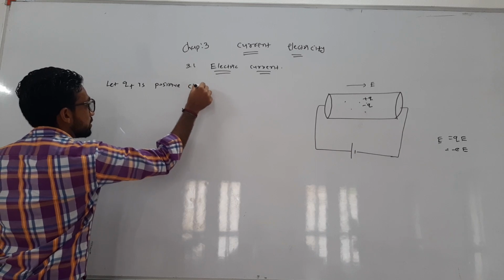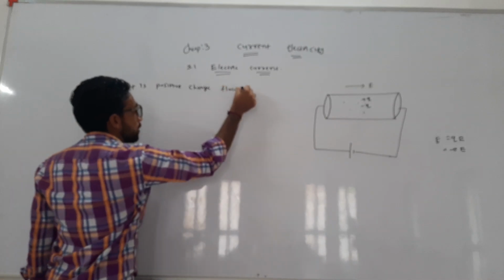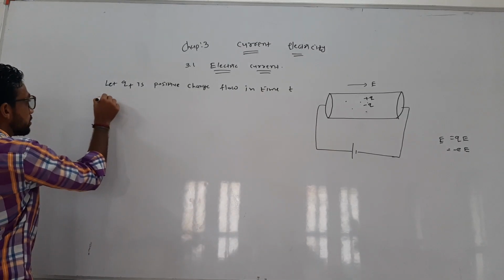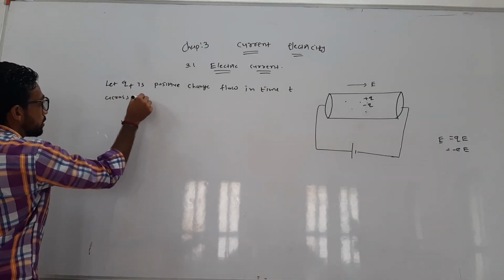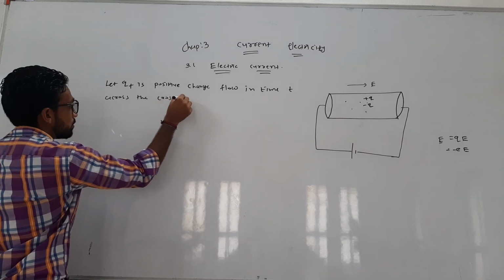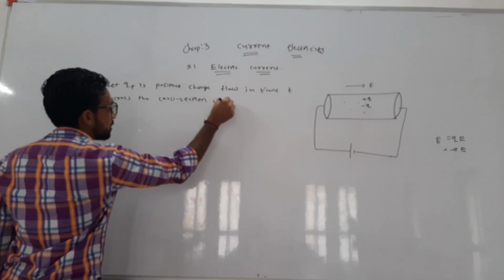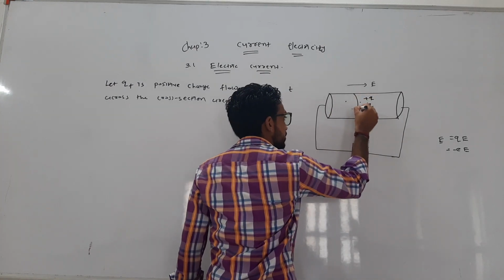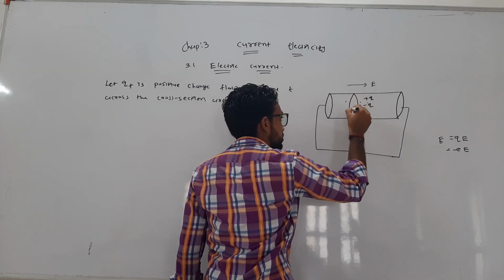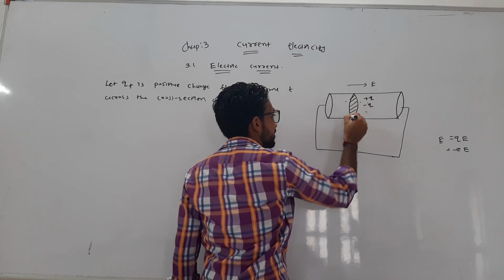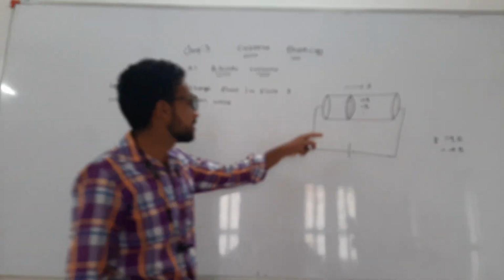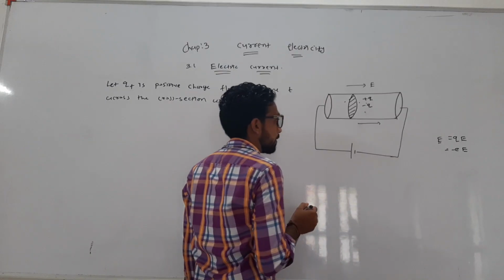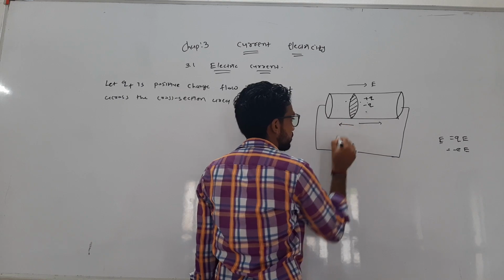Positive charge flow in time t across the cross-sectional area. For that we consider a cross-section area. Suppose we consider this small cross-section area, held perpendicular to the direction of the flow of charge. Charge can flow in forward direction and in backward direction.